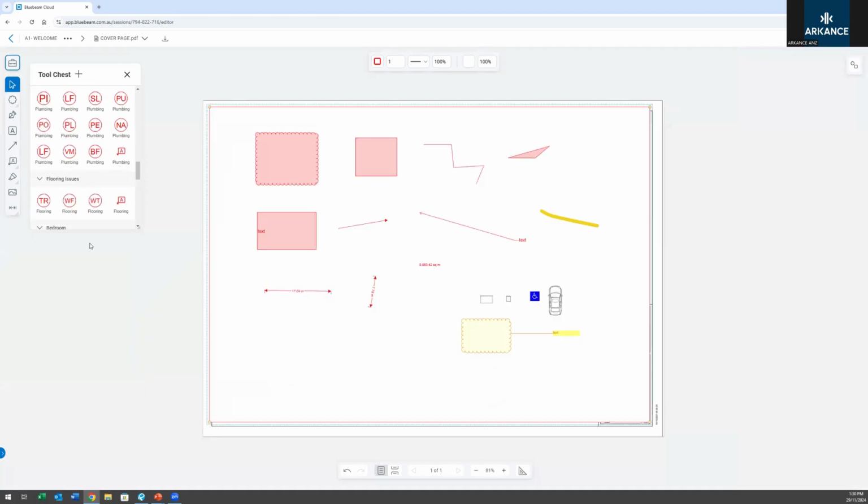So yeah, those tool chests are quite handy to know, and they're very, very functional on the cloud as well. It makes things easier to understand. Some of these examples here, so these are issues. It's an example of how Bluebeam can be used for those site issues sort of markups.